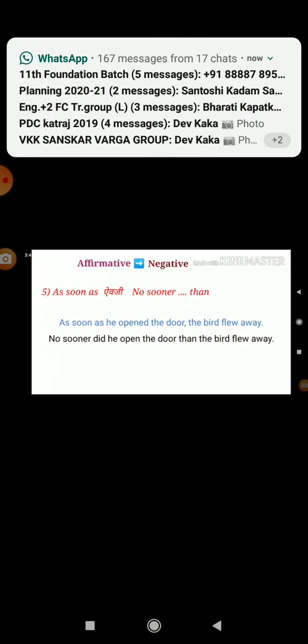So in this sentence there is a past tense, and how do we come to know that past tense is there? That is opened. Opened is the past form of the word open. Now when there is a past tense in the sentence, we need to use did. So because of that, we have used did here.